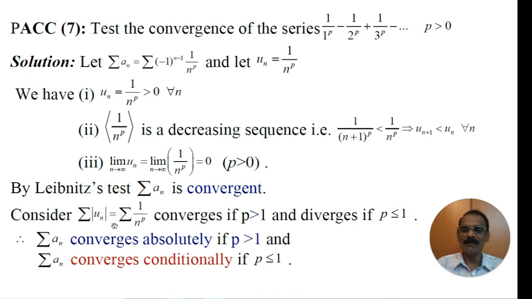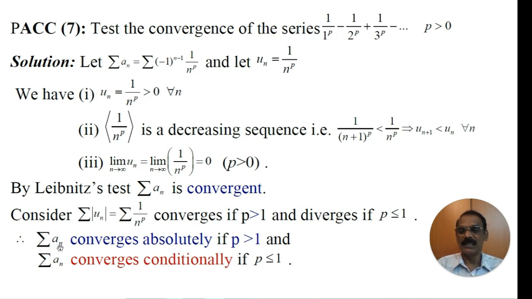What about the modulus of the given series? Series modulus of un is equal to series 1 by n power p, because when you take the modulus, minus 1 power n minus 1 becomes positive. And what type of series is this? This is exactly the auxiliary series. And we know that the auxiliary series or the p test or the p series converges if p is greater than 1, and diverges if p is less than or equal to 1.